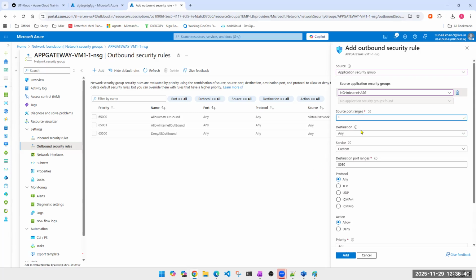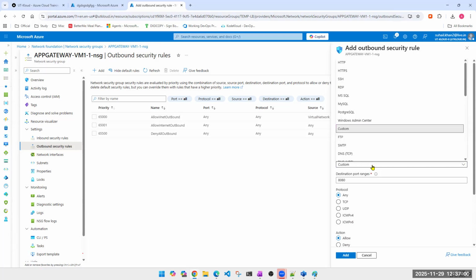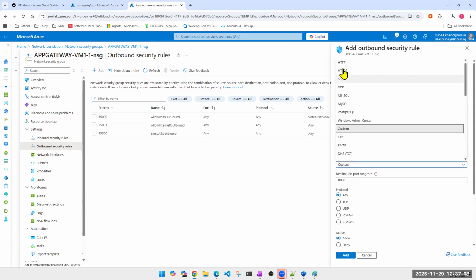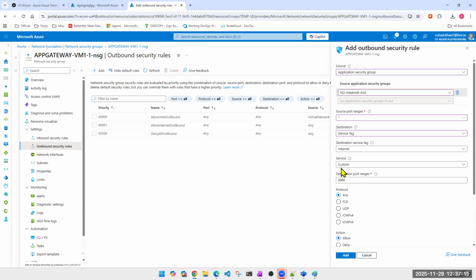I am blocking any. Destination, yes, this is what someone pointed out. Here, the destination is internet. Any traffic which is going towards the internet should be blocked. Service, I don't have to change anything. I don't want any HTTP or HTTPS to be blocked. I simply said internet, so everything under internet. If I just want HTTP to be blocked, so that I don't want anyone to access insecure websites, I can do that, and HTTPS should be allowed, I can do that. But here my requirement is internet should be blocked completely.